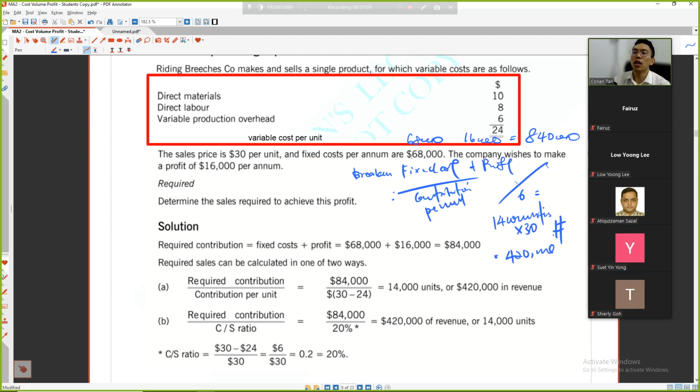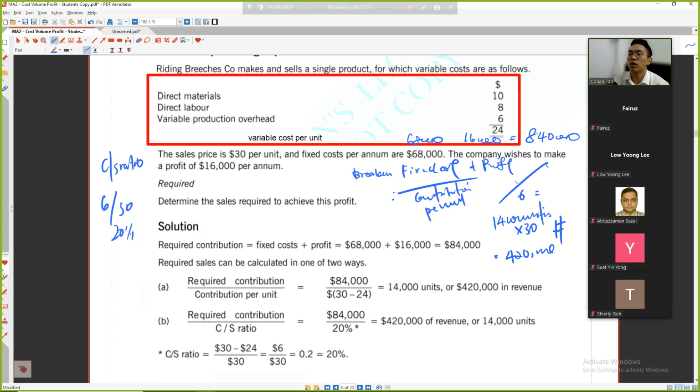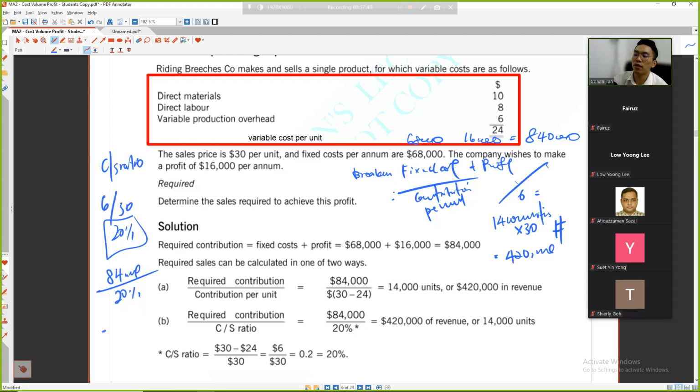The second approach is, ladies and gentlemen, we use the CS ratio. The CS ratio means how much contribution we can earn from one unit of sales. So 6 divided by 30, because 30 minus 24, you earn 6. 6 out of 30 is how many percent? 20%. So for 20%, how much is the sales amount that I want to get? 68,000 plus 16,000, which means 84,000 divided by 20%. You will get the same answer, 420,000.